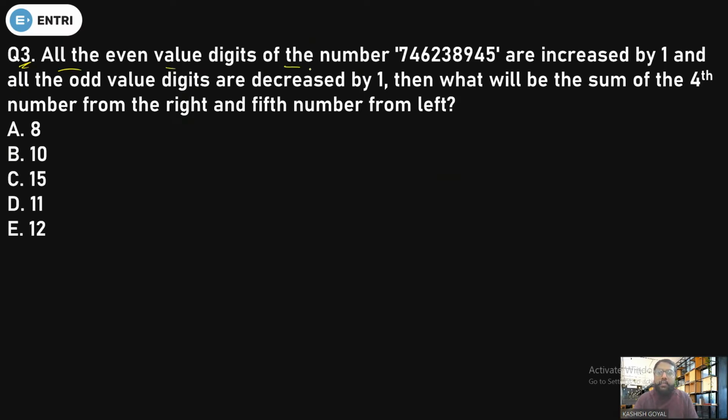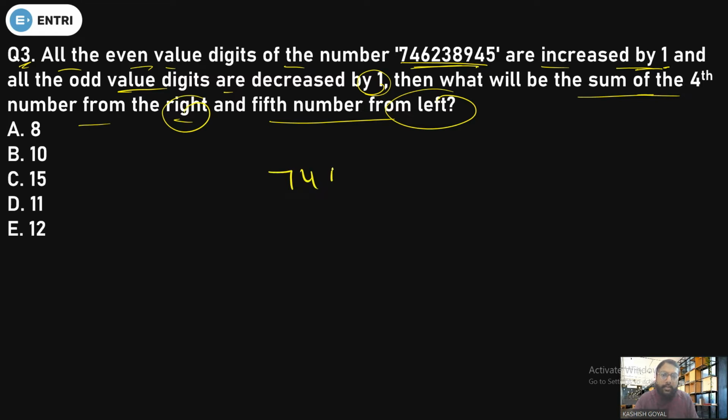All the even value digits of the number, meaning you have been given a number, are increased by 1, and all the odd value digits are decreased by 1. Then what will be the sum of the 4th digit from the right and the 5th digit from the left? First of all, how to solve such a question? You need not change each and every digit, because you need only 2 digits. The first is the 4th digit from the right, which is 8, and the 5th from the left: 1, 2, 3, 4, 5, that is 3.